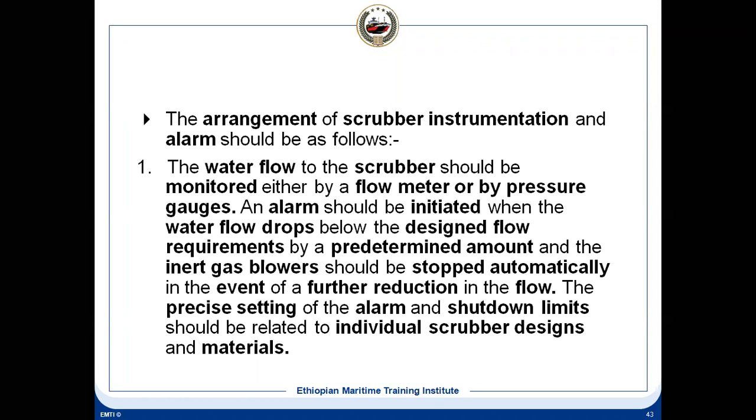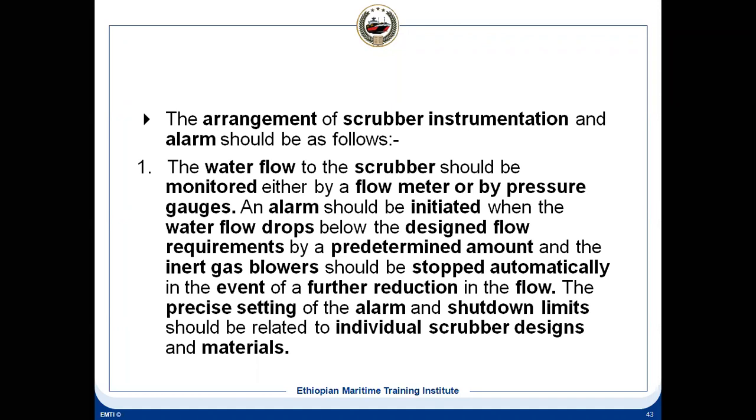Now low level, we understand, if you are maintaining a level at the bottom. We have seen in one of the constructions that we need a low level alarm. If it goes below that, then there can be a problem. But the high level alarm, why do you need it? Because if the level is increasing, what will happen?